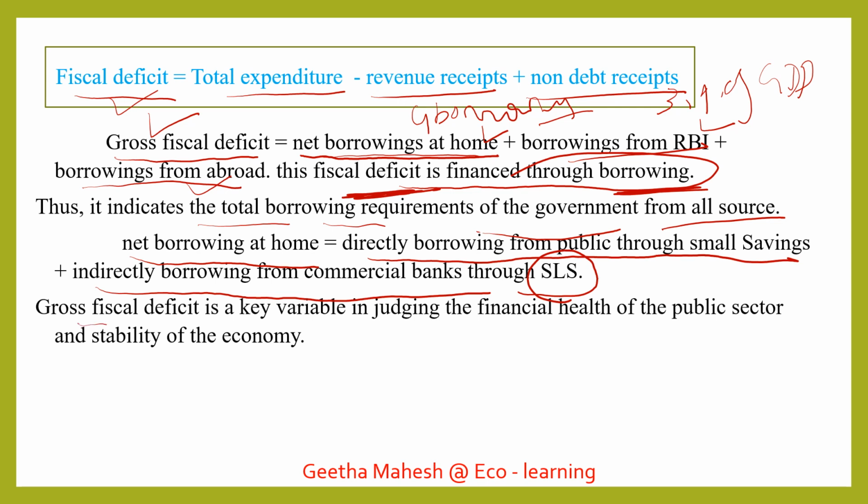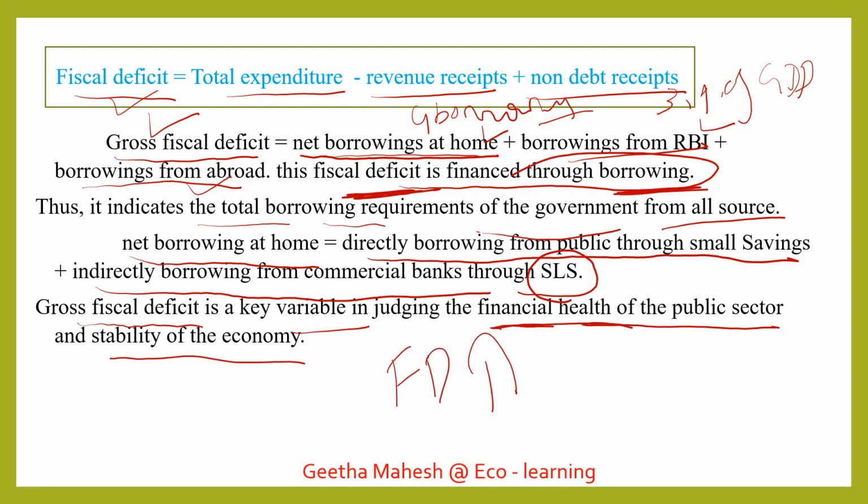Another point: gross fiscal deficit is a key variable in judging the financial health of the public sector and the stability of the economy. If fiscal deficit is very high, then the financial status of the economy is very bad and the stability of the economy will be very weak. So always we should have a very low fiscal deficit. It is good for the economy.